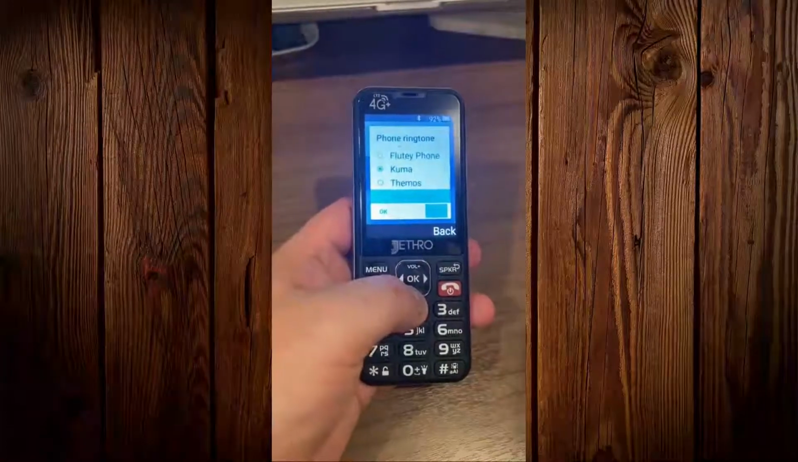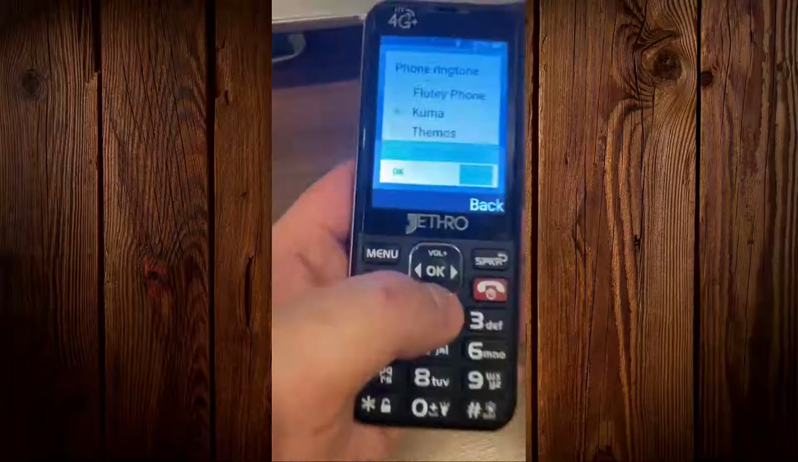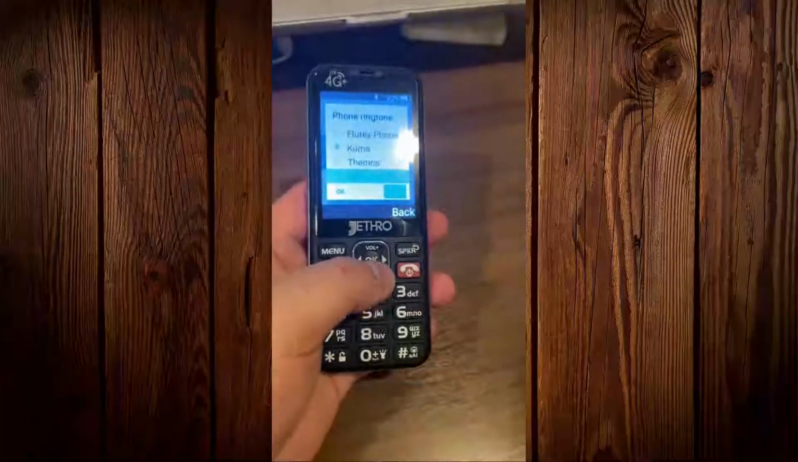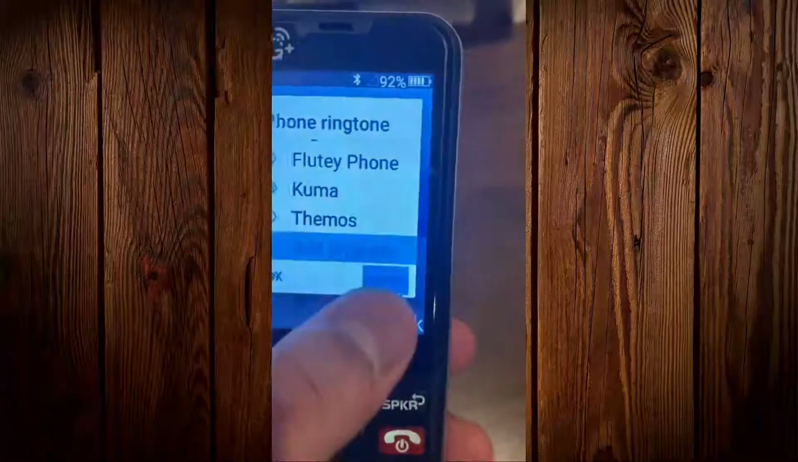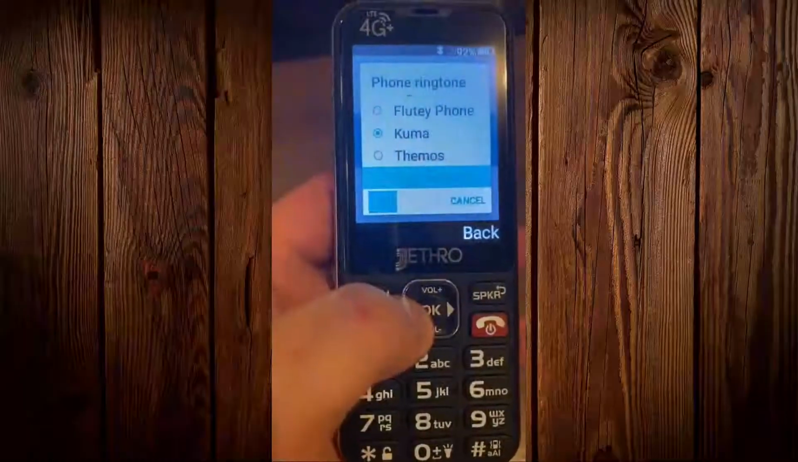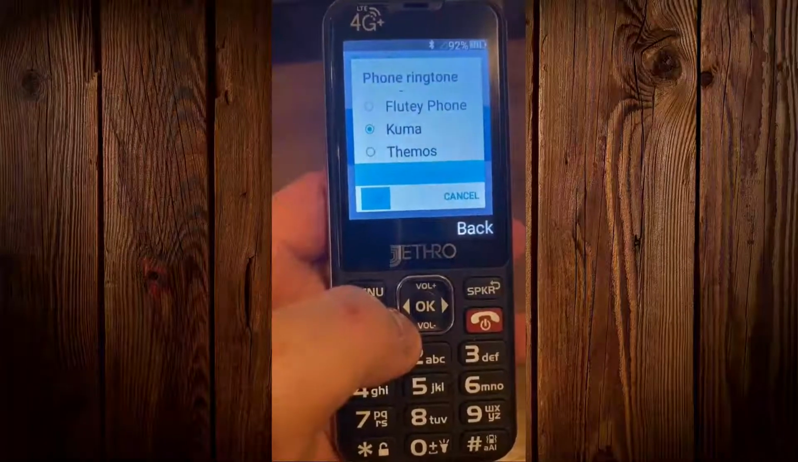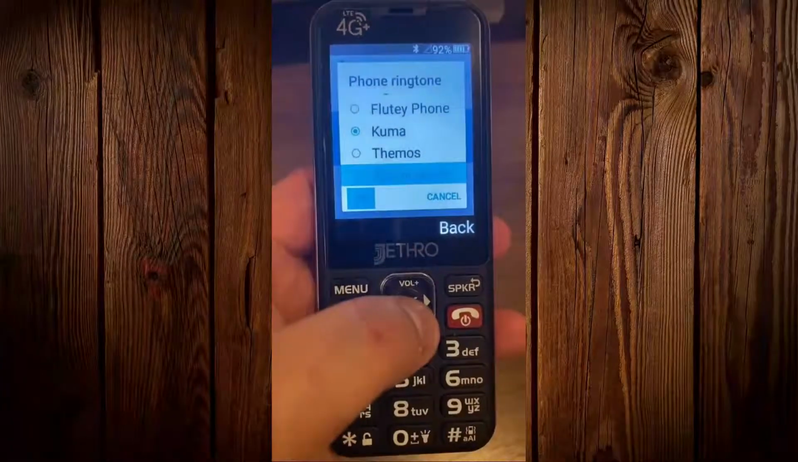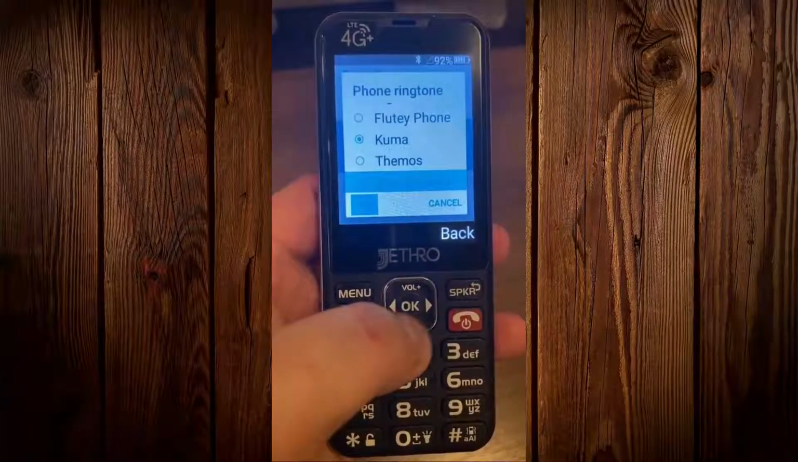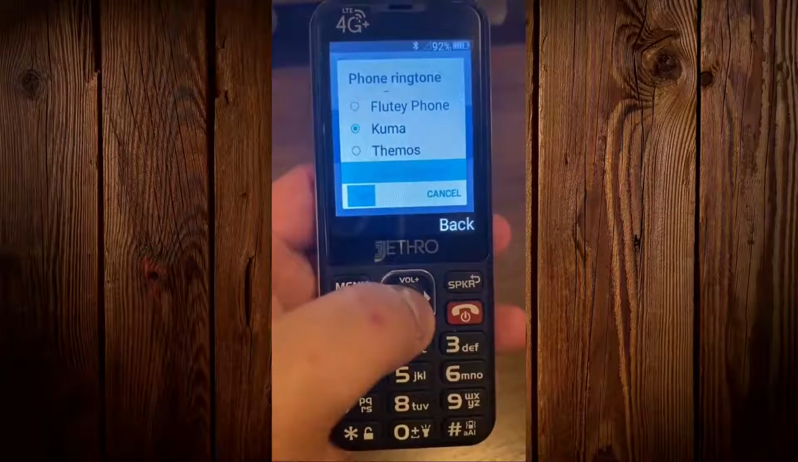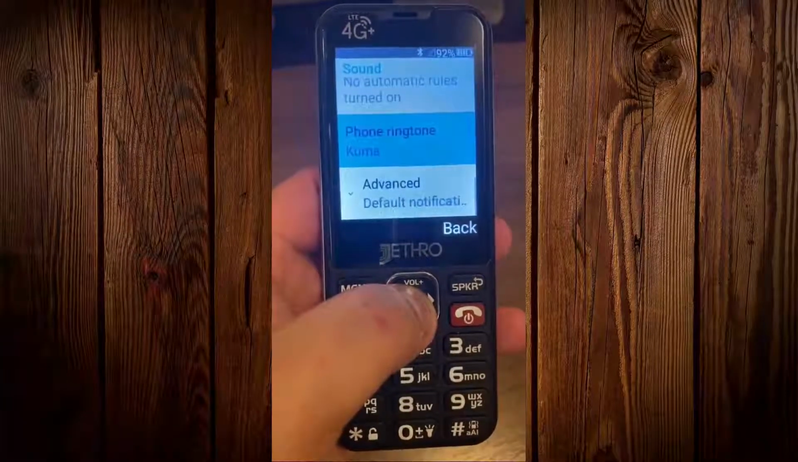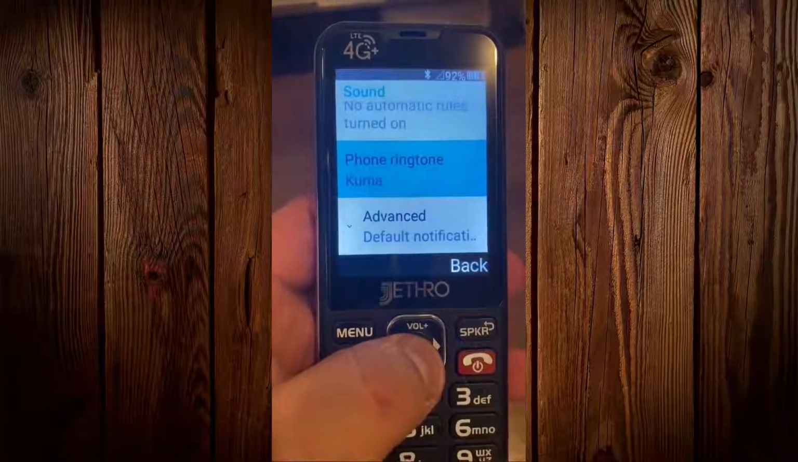And then, here's the tricky part: you need to press the down arrow all the way to here, cancel, and then press the left navigation key to make sure the highlight is on the OK button right here, and then press the OK button. Now your ringtone has been saved.